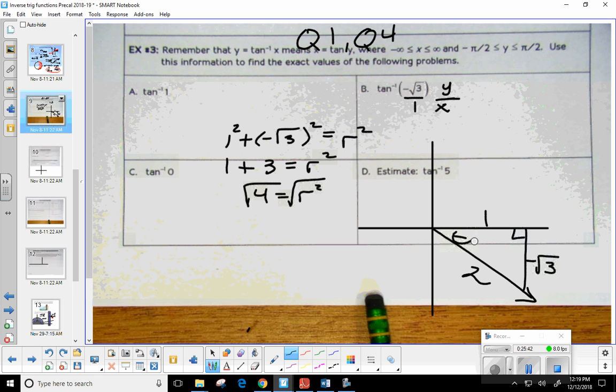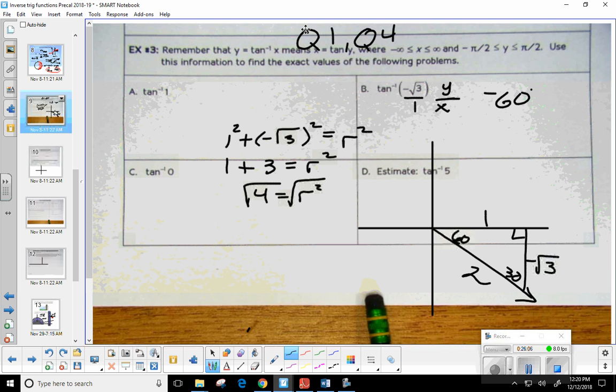So this one is a 30, 60, 90. The only question is, what's that angle? Is it 30 or 60? It would have to be 60, because 30 is always across from the shorter side. So my answer is 60. Remember, we said before, our answer has to be negative because we're in the 4th quadrant.